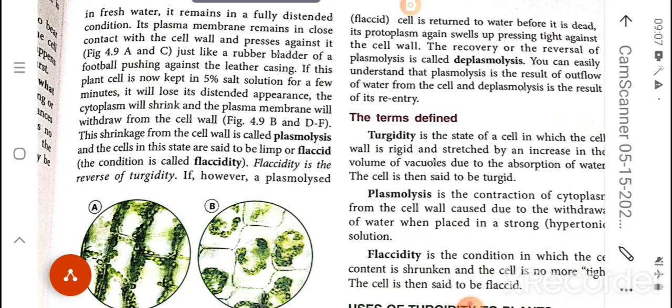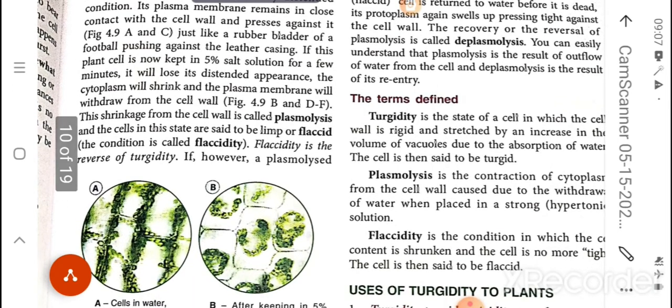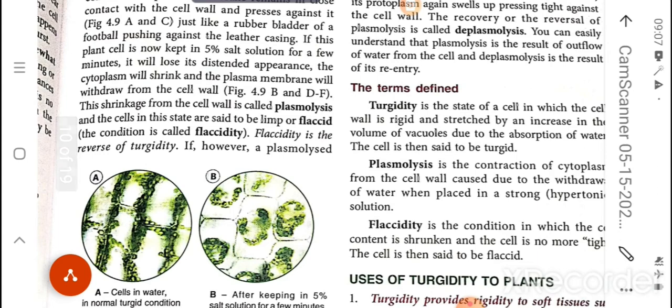In normal condition, the plant cell is in a turgid condition, but if we put it in 5% salt solution, the cytoplasm inside the cell will shrink, and the plasma membrane will withdraw from the cell wall.